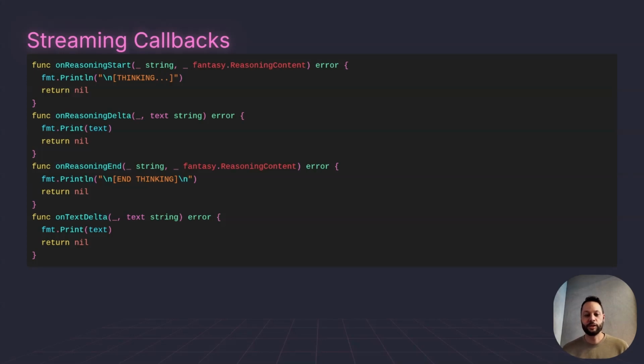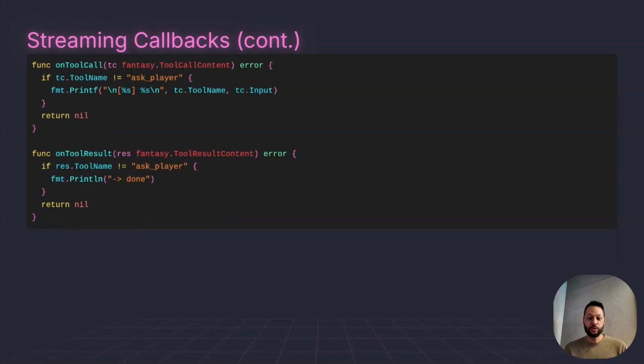It's going to be enclosed in this thinking bracket and then an end thinking. So all of the thinking tokens will be enclosed in that. And then we have on normal, on text delta, which is just the normal text, the final response that the model spits out. And then literally all we do when we receive this is just print out the text, append it to the previous text, and that's it. That's how easy it is.